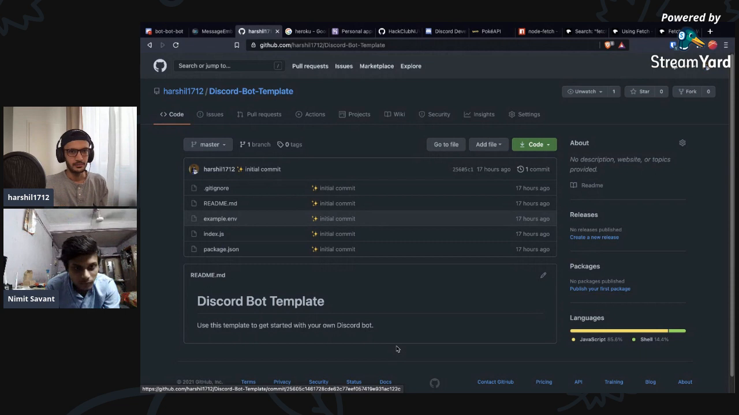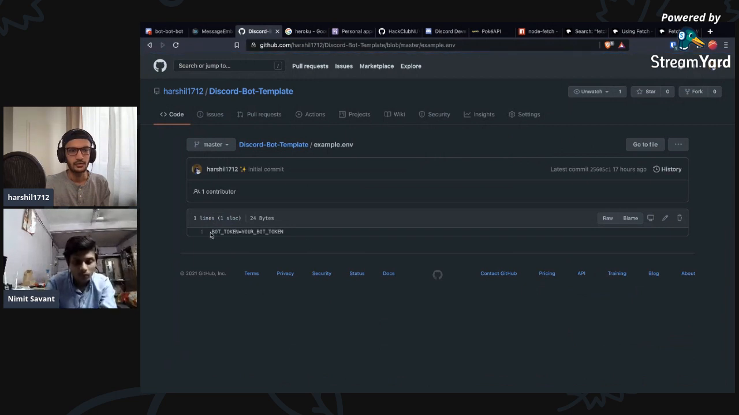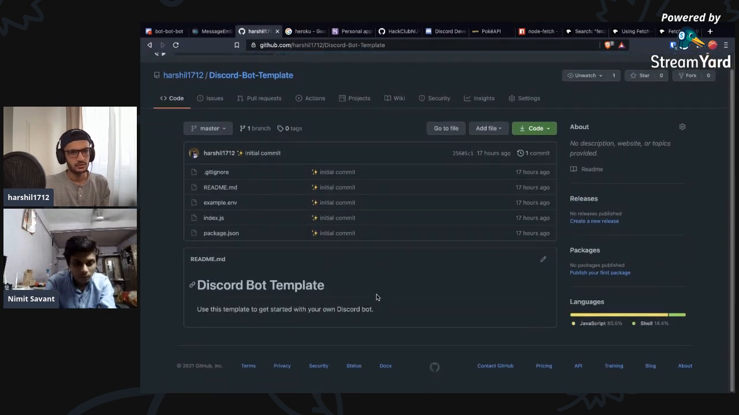So I just created a bot template that you can just clone on your machine and start building a bot on top of that. You can also then go ahead and add other packages like we did node fetch. If you want to use this, make sure that you have a .env file which contains your bot token. And I'm gonna add those instructions in this documentation as well.